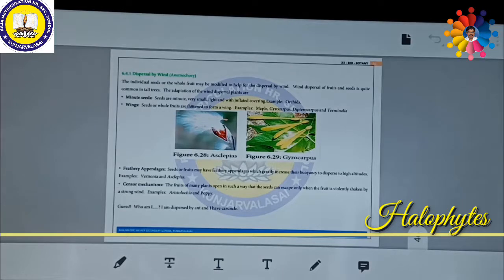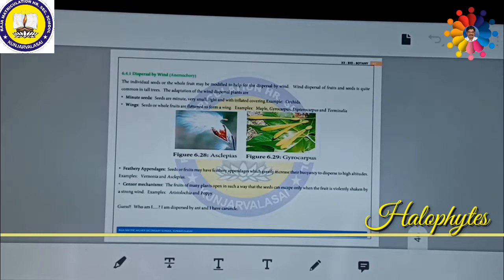The individual seeds or the whole fruits may be modified to fit dispersal by wind. How can they modify it? Wind dispersal of fruits and seeds is quite common in tall trees and some grass plants as well. The adaptation for wind dispersal is minute seeds: very small, lightweight, with an inflated covering. These help the seeds to disperse very far away.